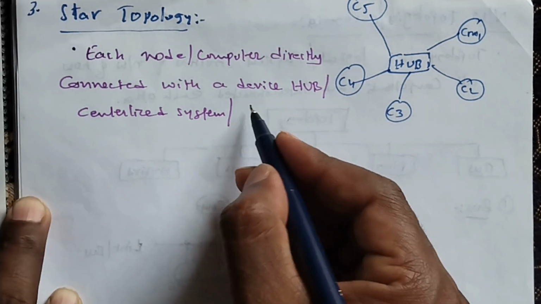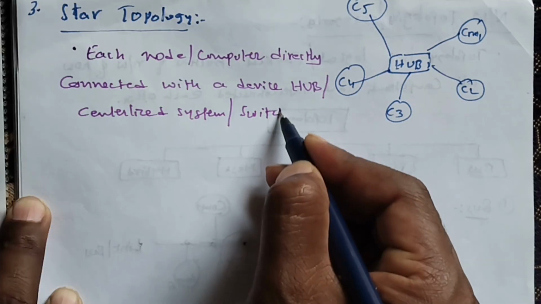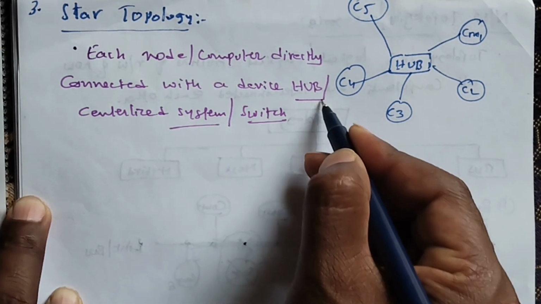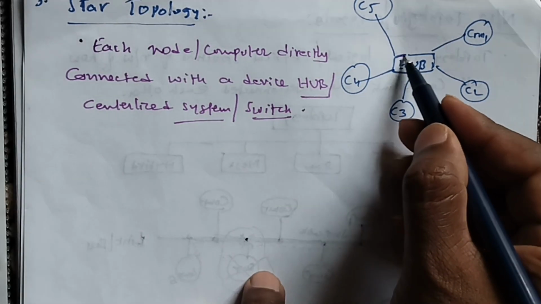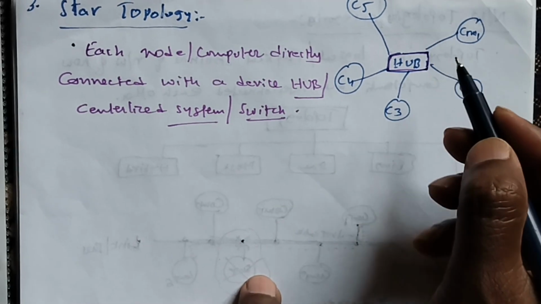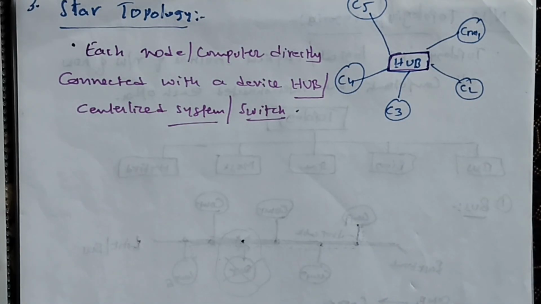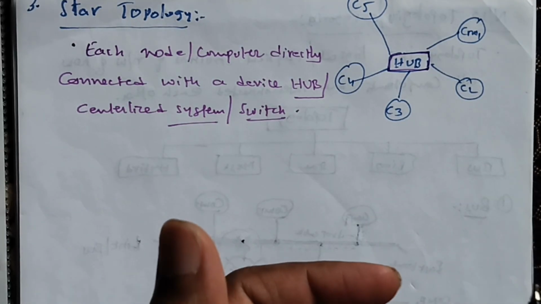Also we can use a switch. Here all the computers will be directly connected with a device called a hub or a switch, or a centralized system. The central system is known as a server.